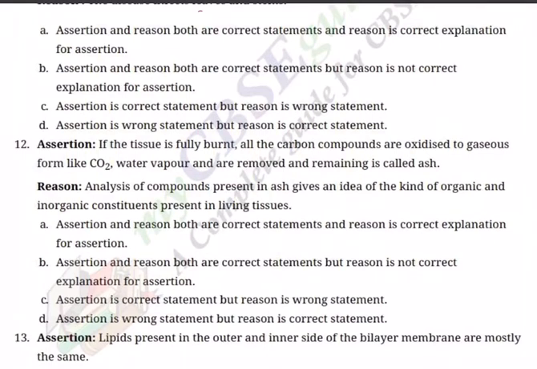Now question 12. Assertion: If the tissue is fully burnt, all the carbon compounds are oxidized to gaseous forms like CO2 and water vapor and are removed, and the remaining is called ash. Reason: Analysis of compounds present in ash gives an idea of the kind of organic and inorganic constituents present in living tissues.